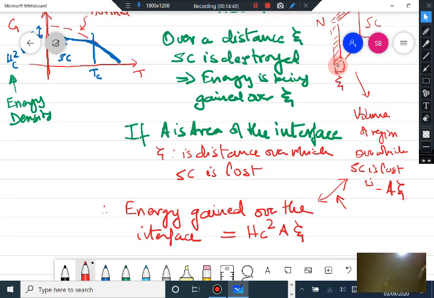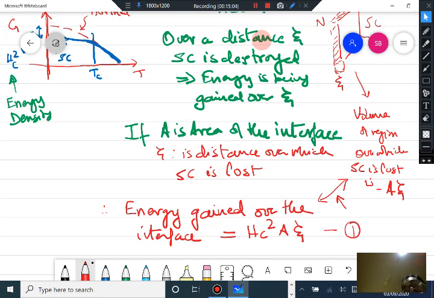Energy is being gained because the free energy of the superconducting state is lower than the free energy of the normal state. You have to raise its energy to make it normal. Once the Cooper pairs are being broken, it is gaining energy. You are going into a more highly energetic state. So the energy is being gained. So this is one.